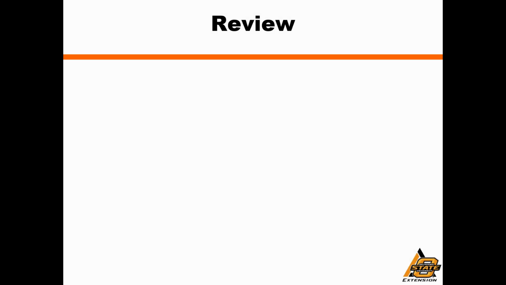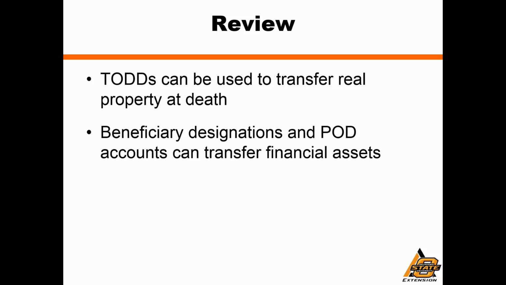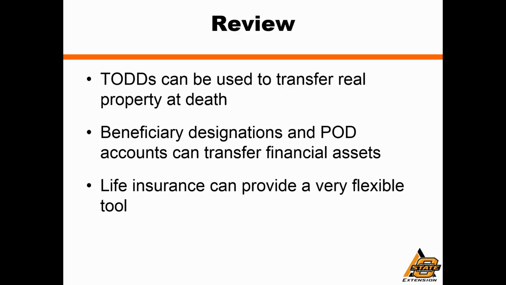We've talked about quite a few things in this short span of time. We've talked about the transfer on death deed and how we can use it to transfer real property at death outside of the probate process, and for some people that prospect has a lot of appeal. We've talked about beneficiary designations and TODD accounts and how those can transfer investments, bank accounts, and other forms of financial assets when we pass away, again without having to go through the probate process. And we've talked about life insurance and the flexibility that it has as a transition planning tool as well.